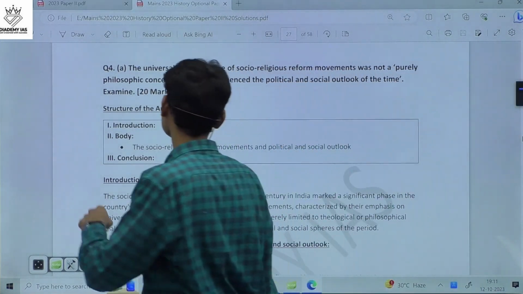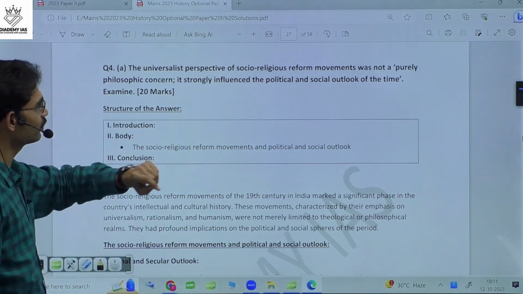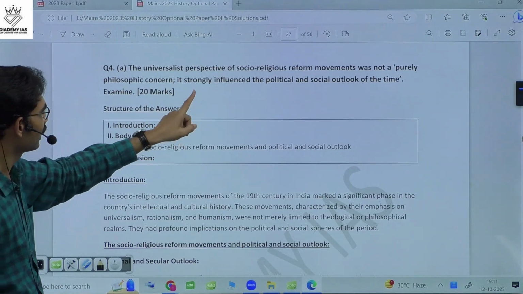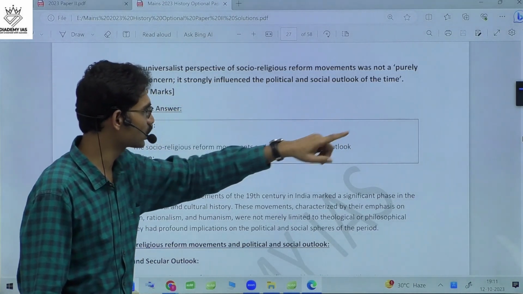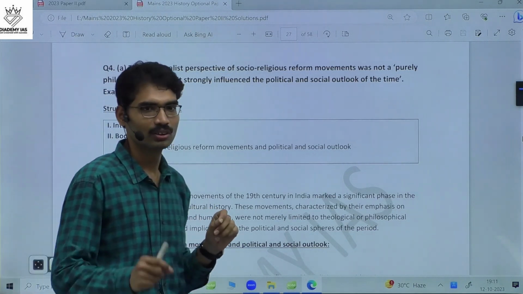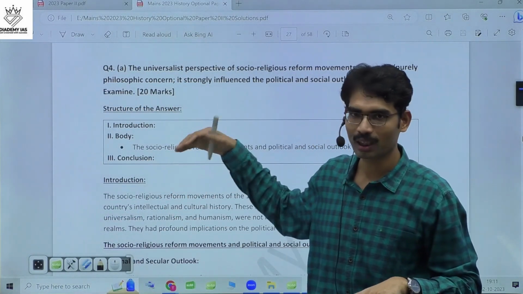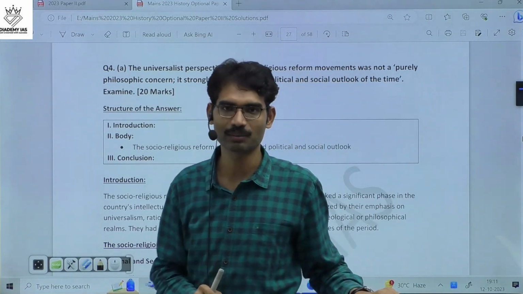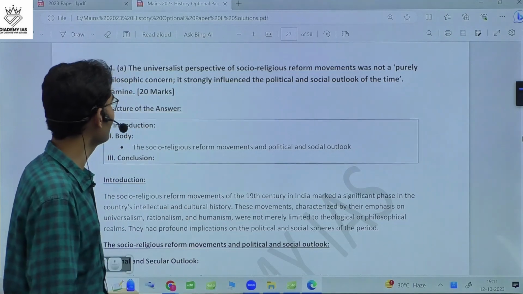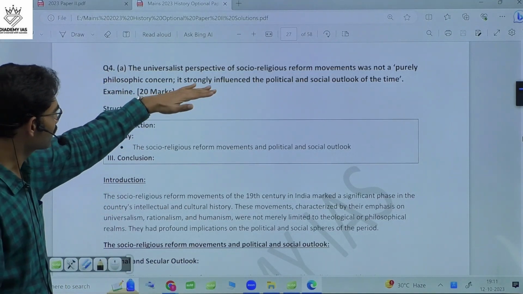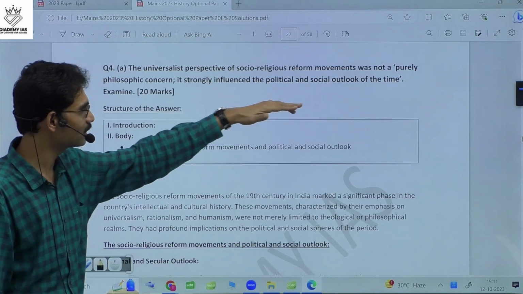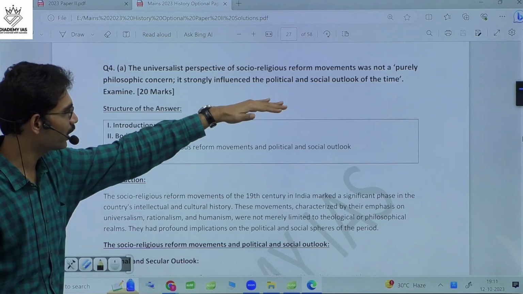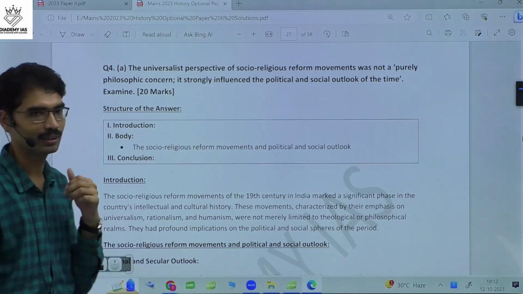Now 4A. The universalist perspective of socio-religious reform movements was not a purely philosophic concern. It strongly influenced the political and social outlook of the time examined. Only because of the sentence, the question appears to be very difficult. But if you try to simplify it, you will understand in simple terms. What is the meaning of it? The universalist perspective of socio-religious reform movements was not a purely philosophic concern. It strongly influenced the political and social outlook of the time examined.